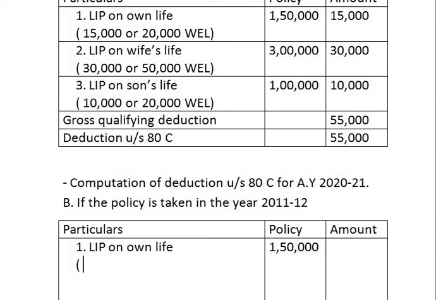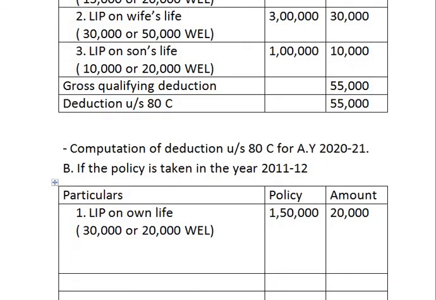So what is 20% of 1,50,000? It is 30,000. 30,000, or what is the amount of premium paid? It is 20,000, whichever is less. So what is the lesser amount? 20,000. We are taking it to the amount column. I hope you all are understanding this.